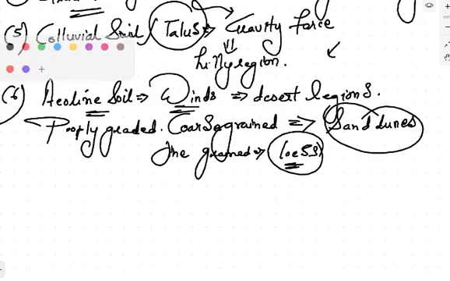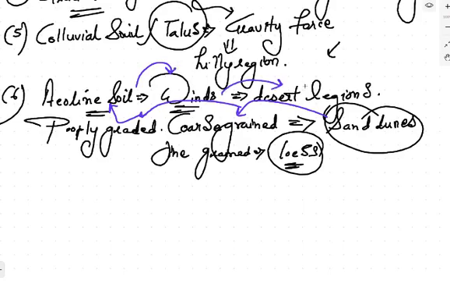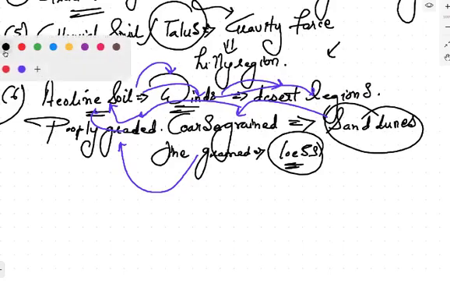What is the sand dune? Sand dune is a coarse grained, poorly graded aeoline soil which is transported with the help of winds in the desert region. Everything is connected. Loess is the fine grained, poorly graded aeoline soil transferred with the help of wind in the desert region. This is the type of aeoline soil.